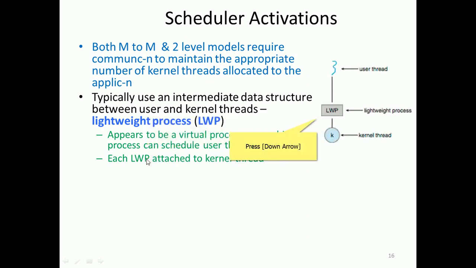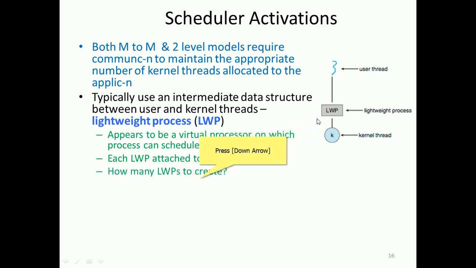So we have a kernel thread and an LWP, that lightweight data structure, which helps to create a virtual processor towards the user, attached to every kernel thread. So you have many to many, where many kernel threads are there, and all have LWPs. And how many LWPs to create? That is, how many lightweight processes to create, depends on that.